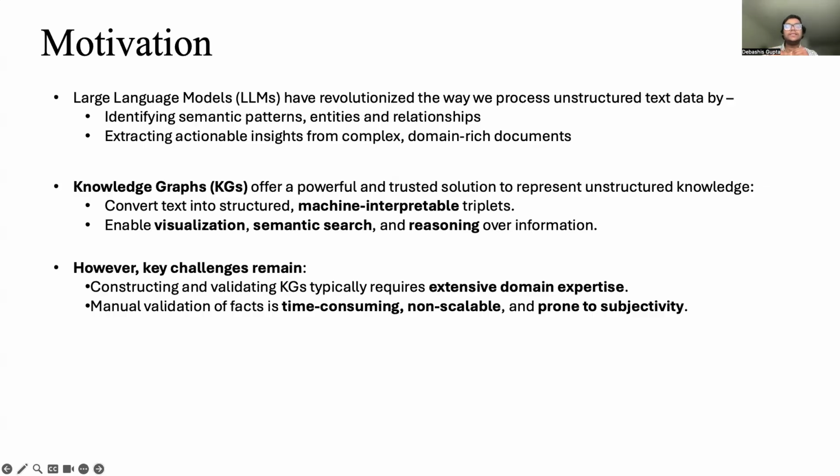To organize this extracted knowledge meaningfully, we rely on knowledge graphs, which structure the data into interpretable triplets, which is subject, predicate, and object. These graphs support visualization, semantic querying, and deeper reasoning. However, constructing these graphs and verifying their correctness typically requires human experts, making it difficult to scale across domains.